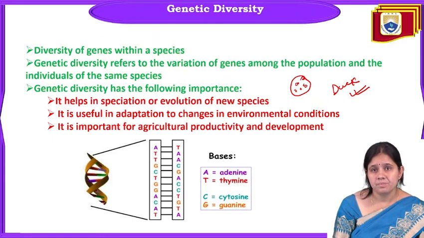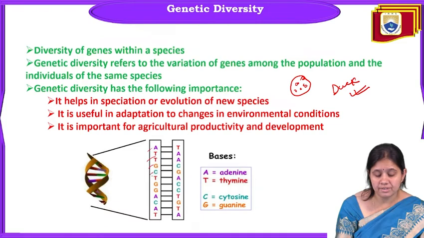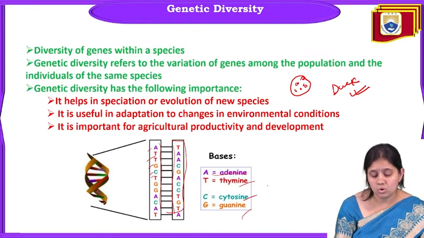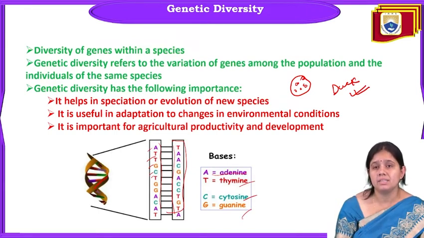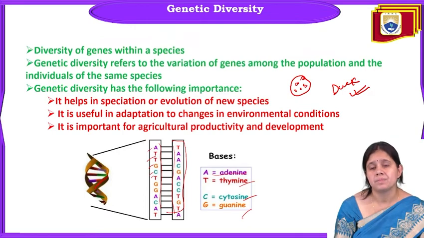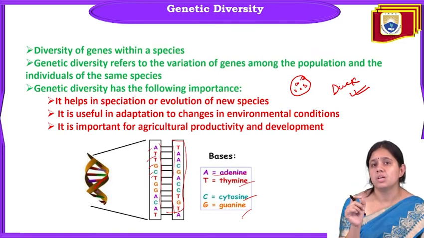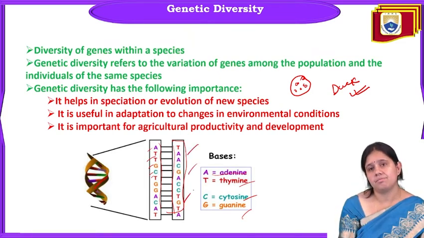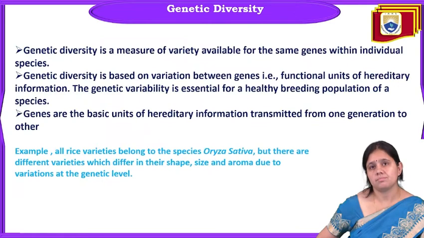You can see these are the nucleotides present in the DNA of a species. This is the base of the DNA. You can see that A is adenine, T is thymine, C is cytosine, G is guanine. So all DNA is made up of these bases, like A, T, T, G, C, C, C. On the basis of that, a little base difference, it is a very small-scale thing we are studying, the genetic level of diversity. That genetic makeup is different in different species and individuals. So that diversity is called genetic diversity.